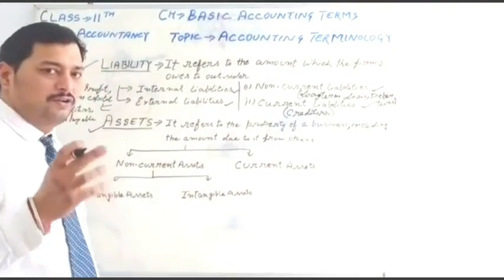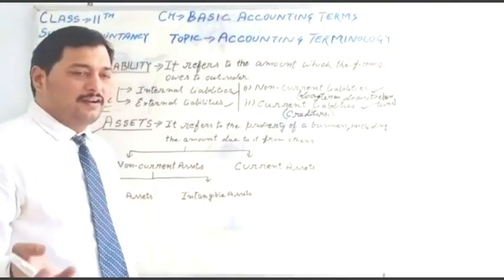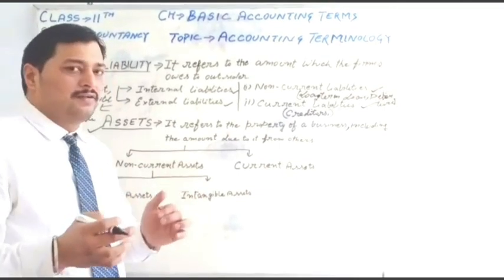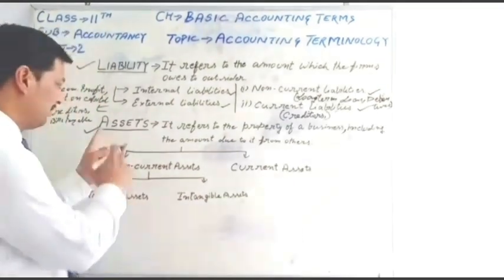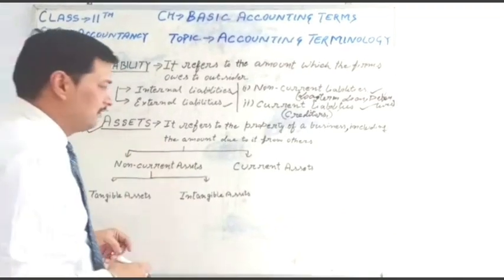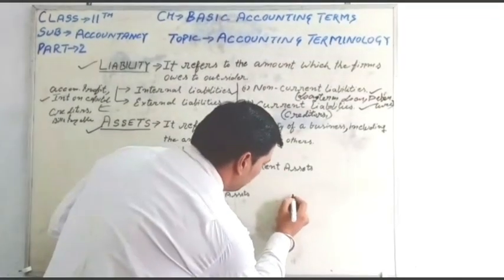Those amounts are due from others. It means those amounts are pending, we have to receive them from others. It is called assets. Same thing. See the next example.